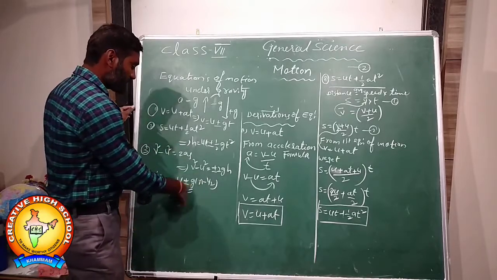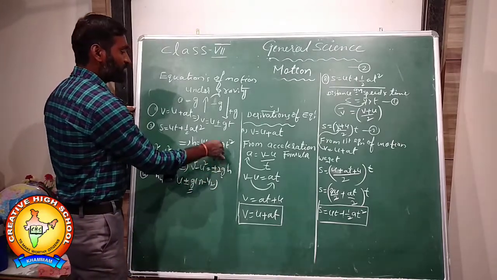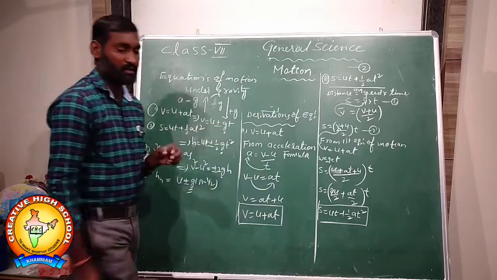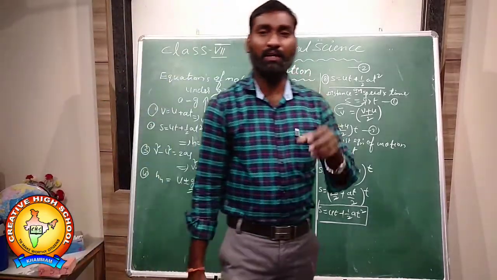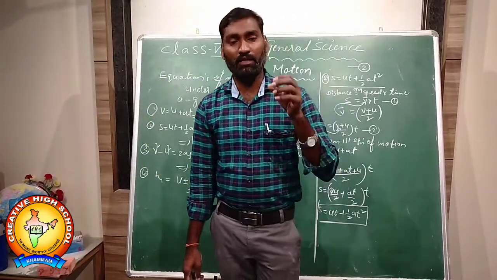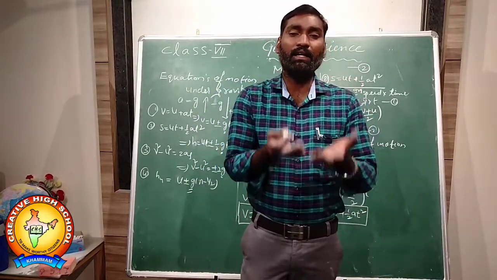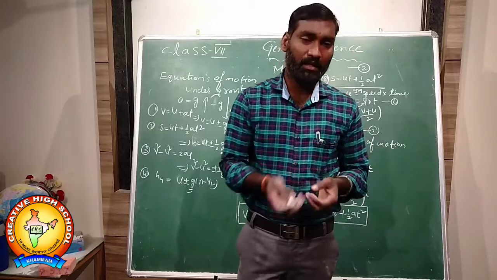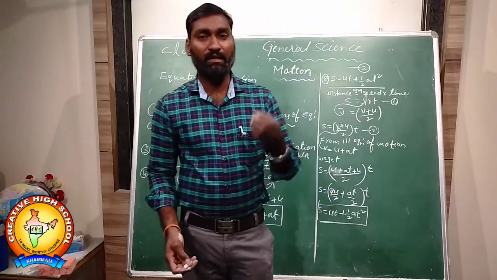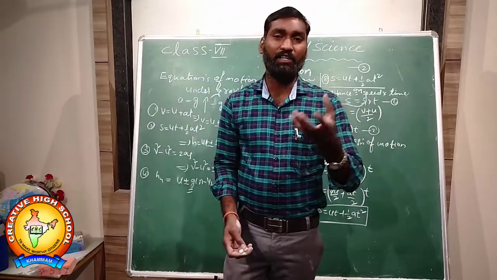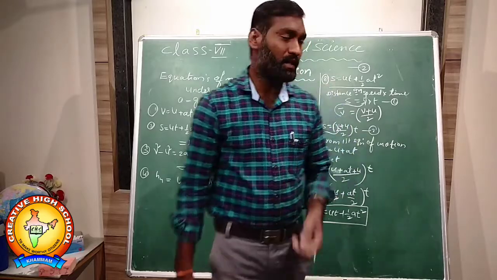So g represents the gravity. When an object is coming towards the earth, it is affected by gravity and it is plus. When it is moving vertically upward, it is negative because it is opposite to the earth's gravity.